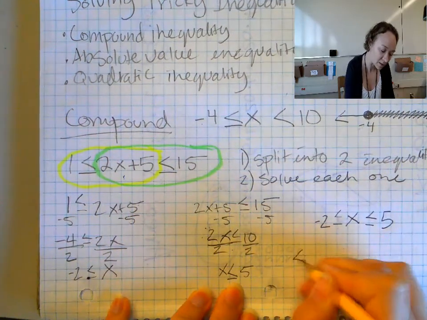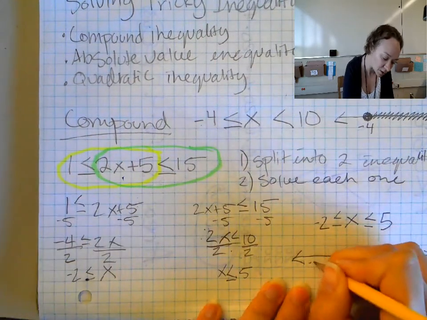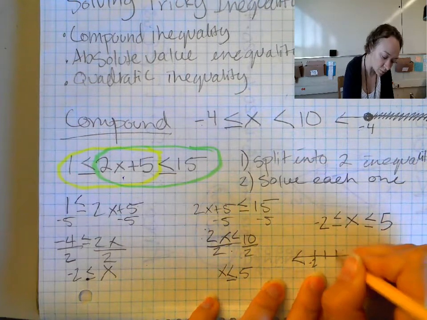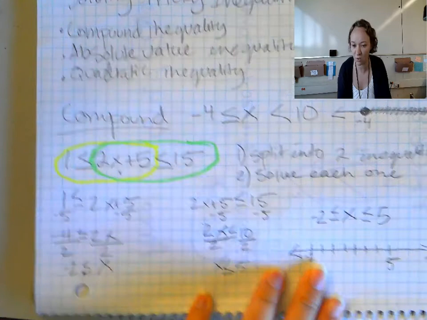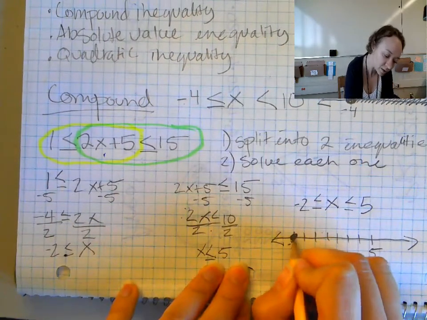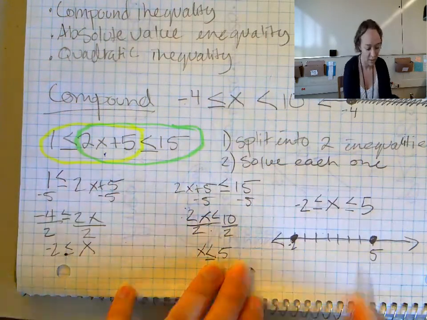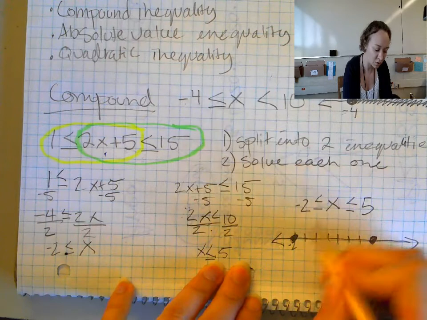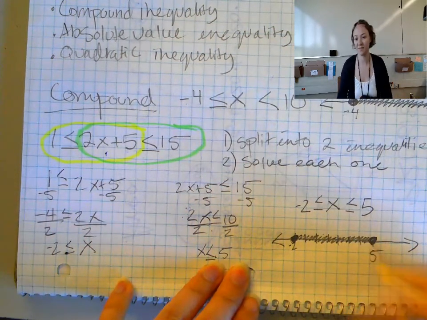I can stick that on a number line to show -2, -1, 0, 1, 2, 3, 4, 5. These numbers are kind of close to each other, so I might as well do the scale properly. They both get closed dots because they're both or equal to, and it's all the stuff in between -2 and 5.